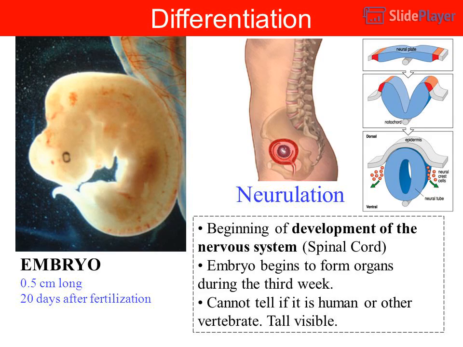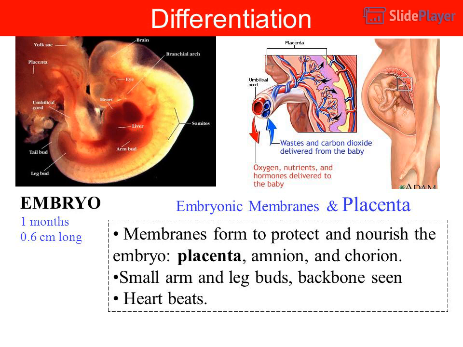Differentiation, neurulation, embryo. Beginning of development of the nervous system and spinal cord. The embryo begins to form organs during the 3rd week. Cannot tell if it is human or other vertebrate. Tail visible. Embryo half a centimeter long, 20 days after fertilization. Embryonic membranes and placenta.